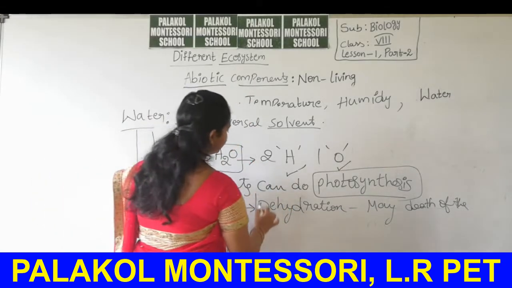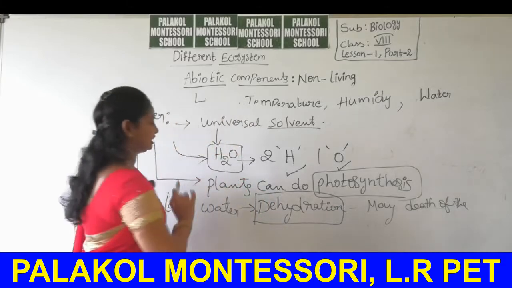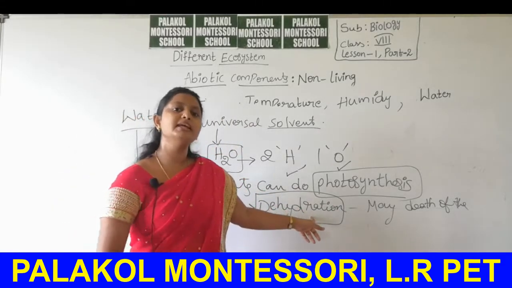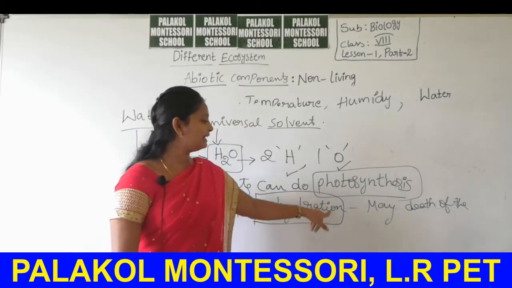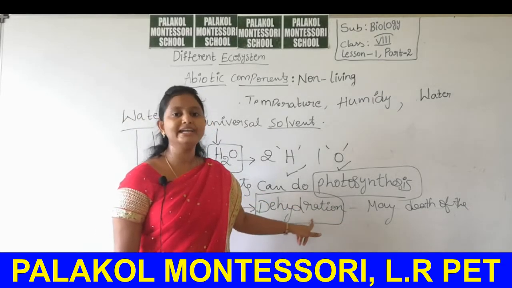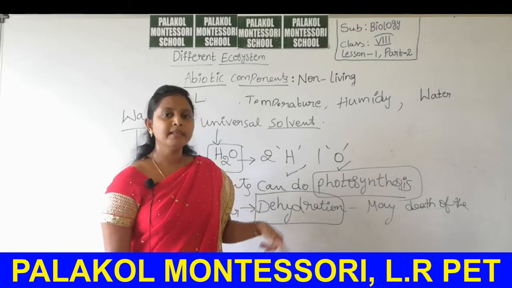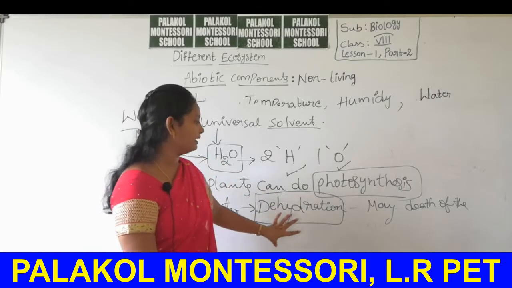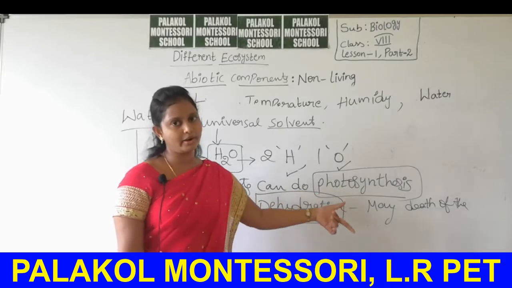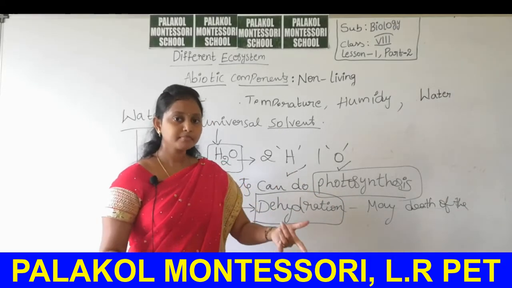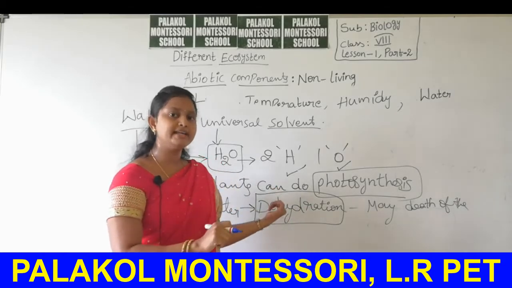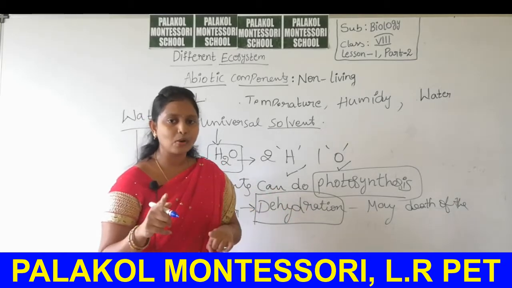Then I mentioned here dehydration. What is meant by dehydration here? De means removal, hydration means water, hydrate, water. Dehydration means removal of water from the body. Whatever it may be, a plant body or animal body, if the water is removed from the body, it is called dehydration.